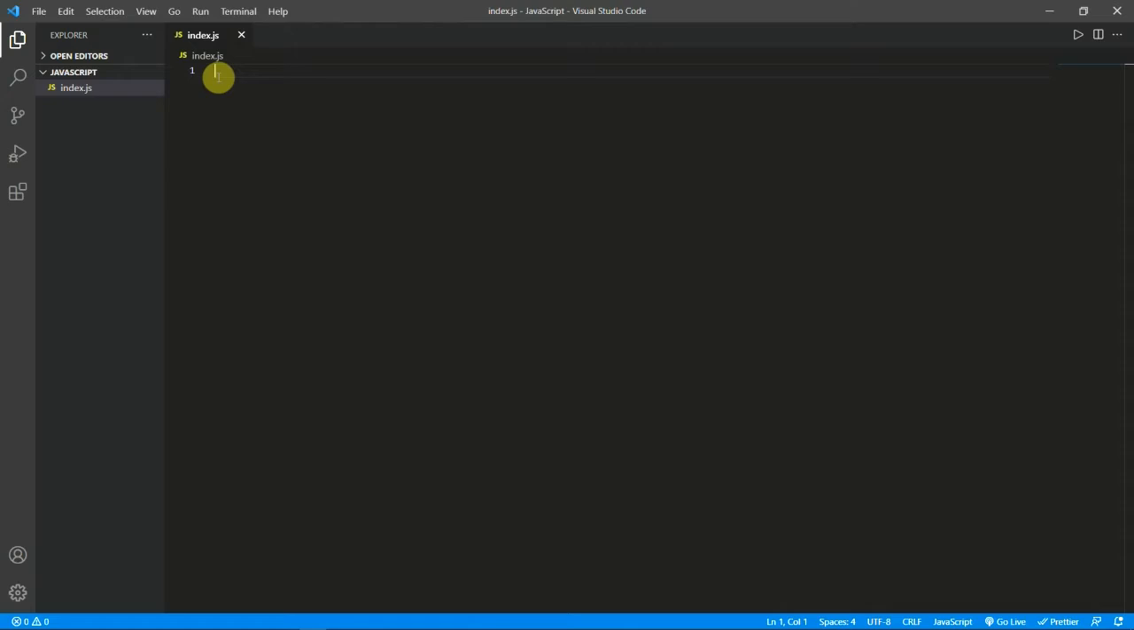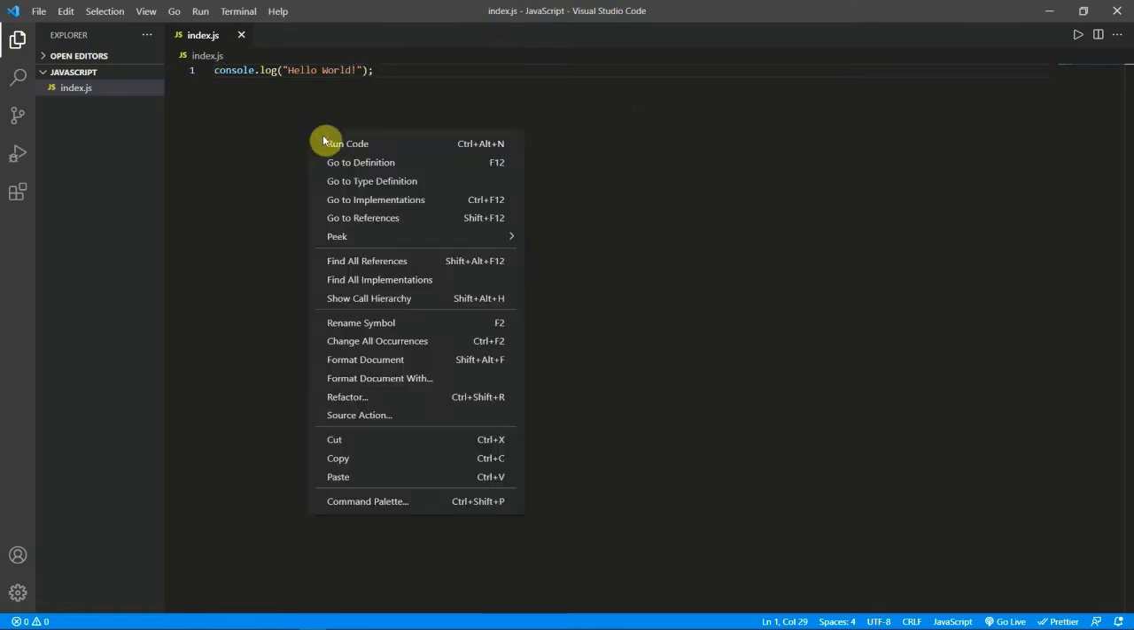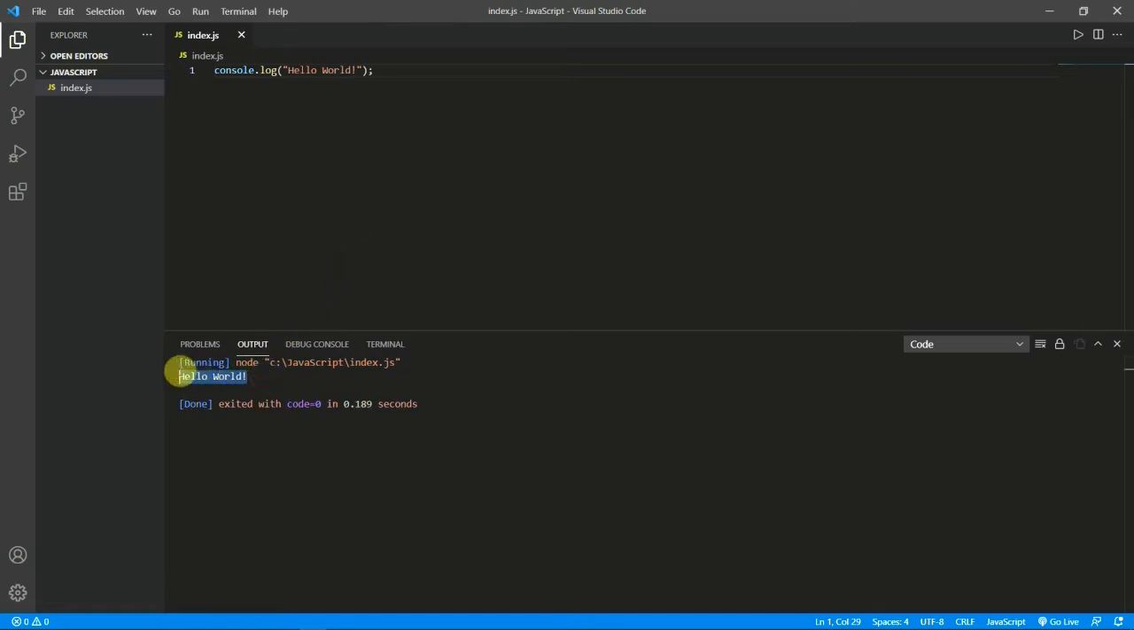Okay, let's see how to create a simple hello world program using JavaScript. For that I will just create console.log. Inside a single or double quotation I'll just type hello world and then a semicolon, and I'll just run the code. I got an output hello world. So this is how basically you print something into a console or an output screen. Hello world I have printed here.